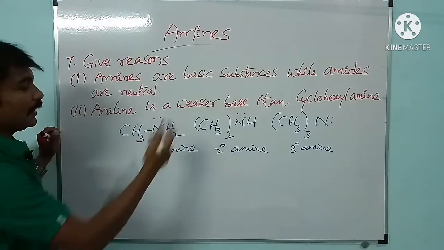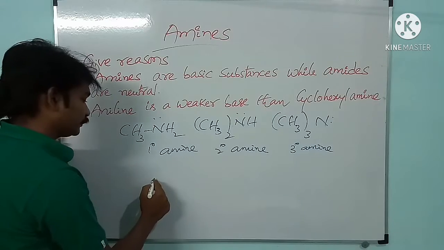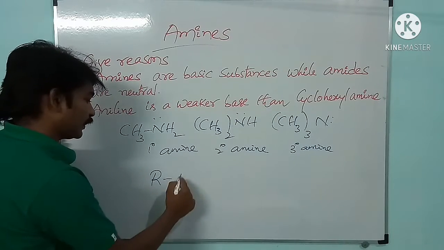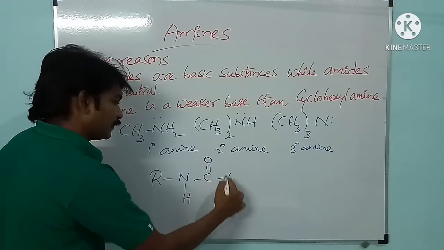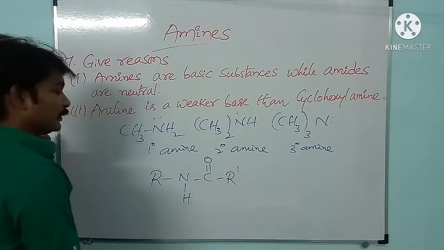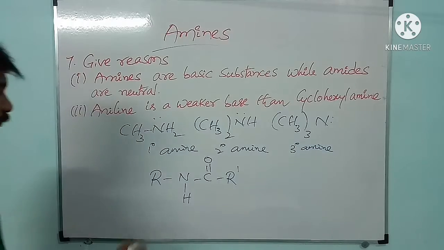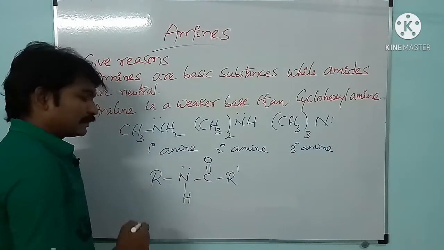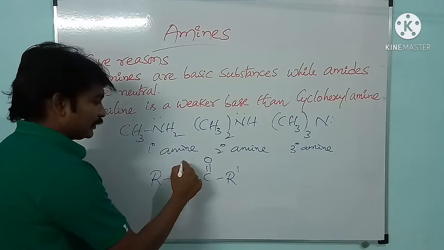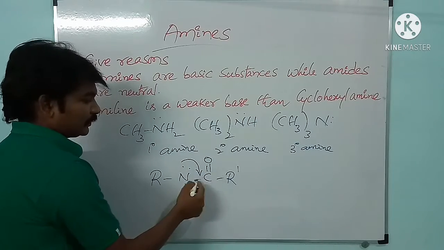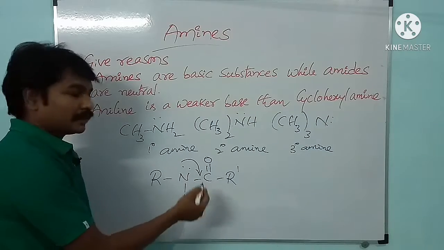In case of amides, if you take amide, see here, nitrogen has a lone pair of electrons, no doubt in it, but it is in conjugation with the adjacent carbonyl group.